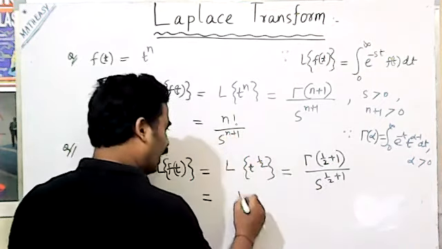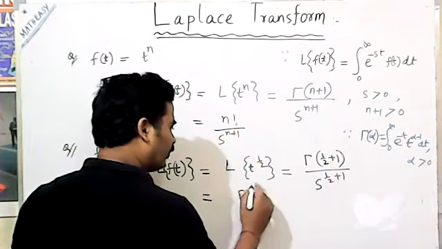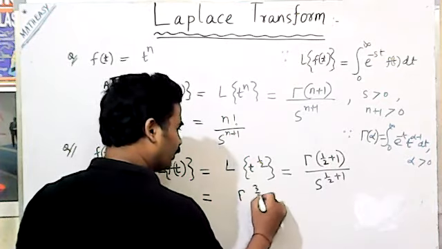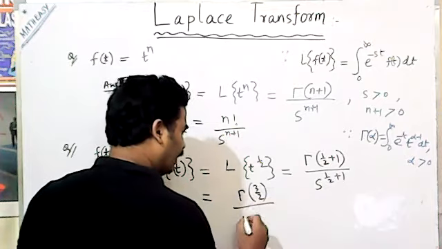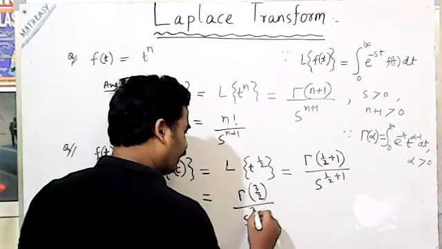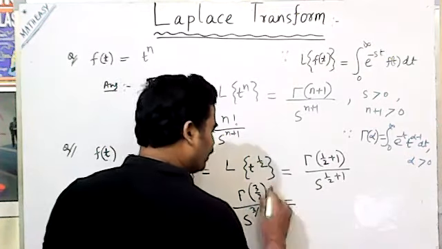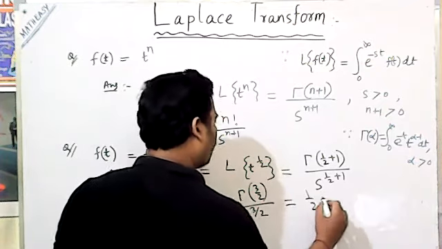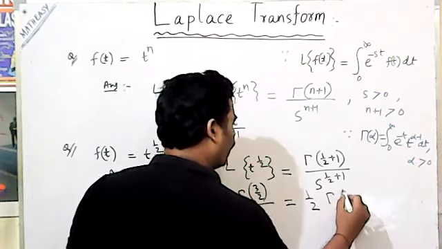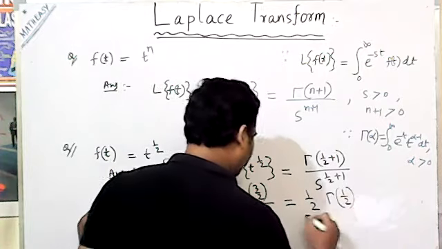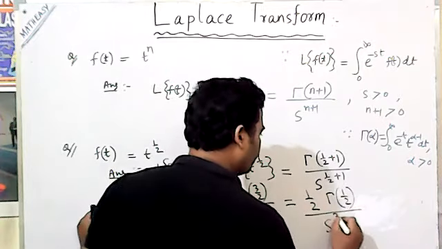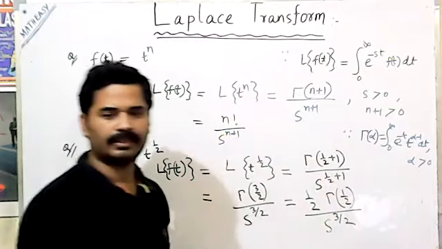That means gamma of 3 by 2 divided by s to the power 3 by 2. That also comes as half of gamma of half, divided by s to the power 3 by 2.